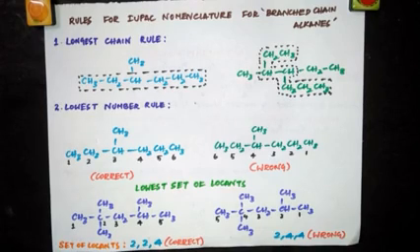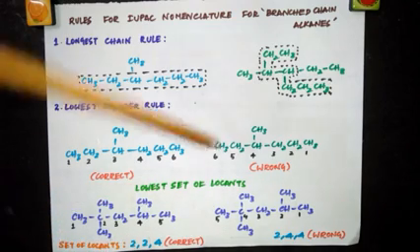See, in order to decide the lowest set of locants, the carbon atoms of the parent chain are numbered from all possible directions and a locant is assigned to each substituent from each direction. The set of locants from each direction is then compared term by term till the first point of difference is reached. Now look at this example. See, I've taken this example.